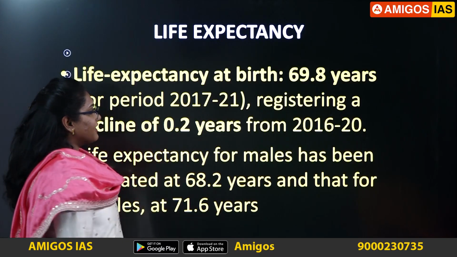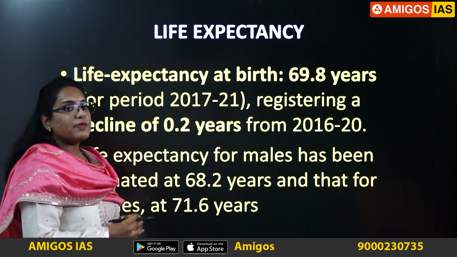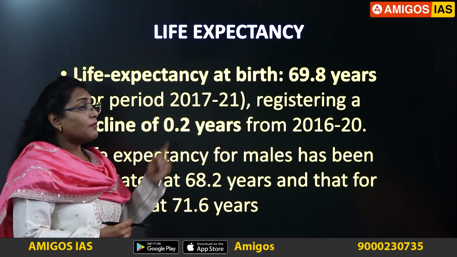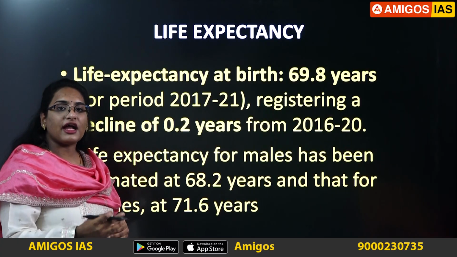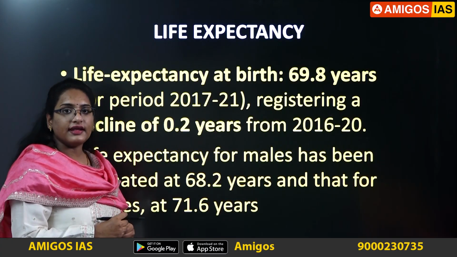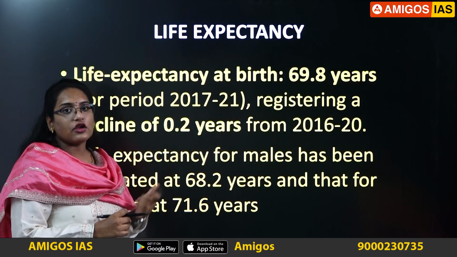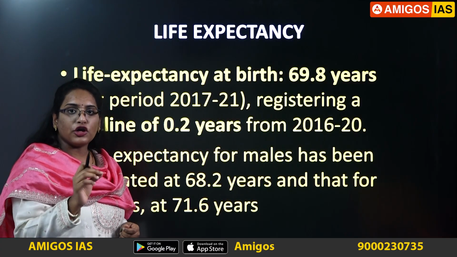Now what is life expectancy? At birth, the life expectancy is 69.8, but this has shown a decline of 0.2 years when compared to the 2016 to 2020 data. So there's a decline in life expectancy at birth by 0.2 years.